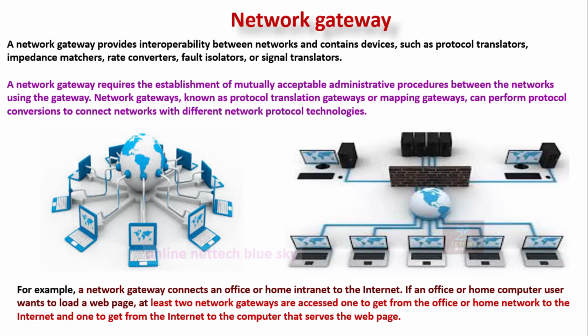What is a network gateway? A gateway is one type of protocol technology created for different communication, and it is the main path and way for sending and receiving.